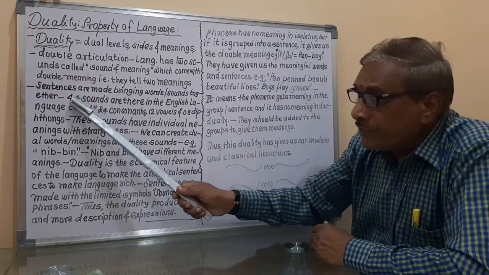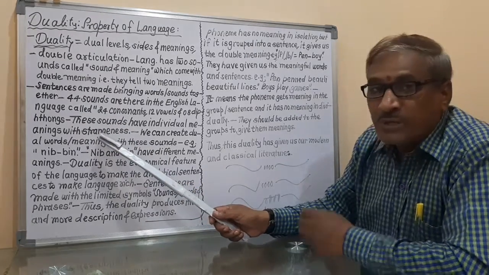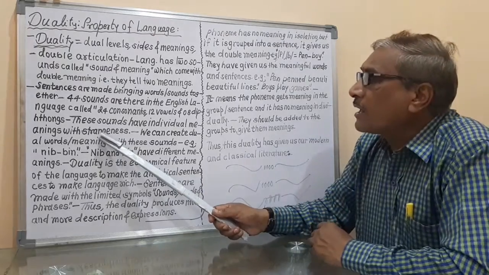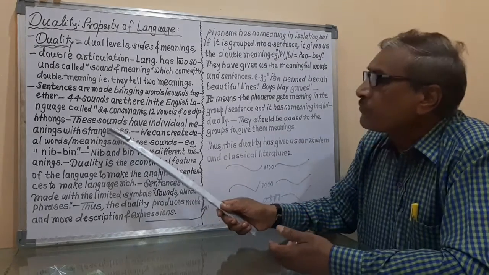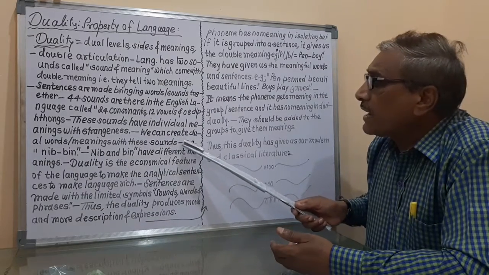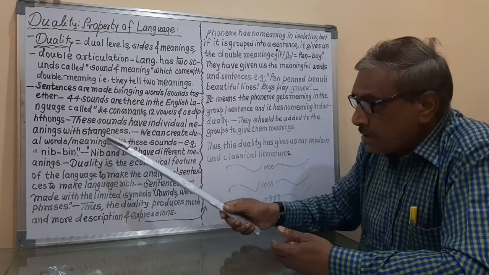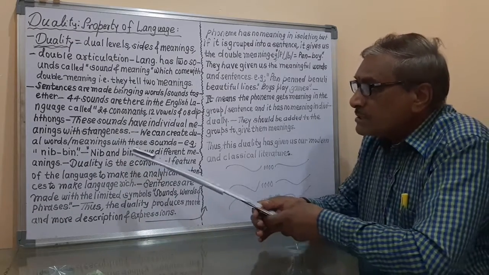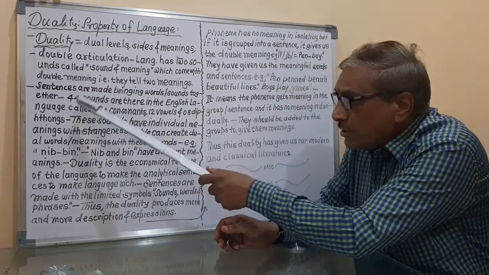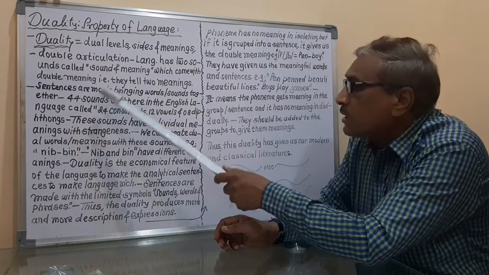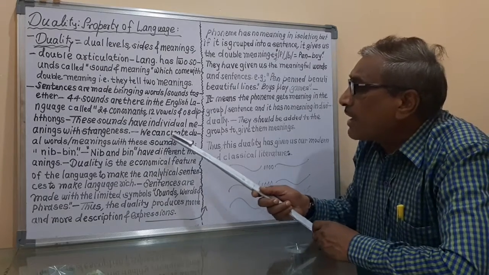Means these 44 sounds are very strange sounds, or very special sounds. That is the explanation. We can create double words or double meanings with these sounds. There are the 44 sounds, and with the help of these 44 sounds we can make.